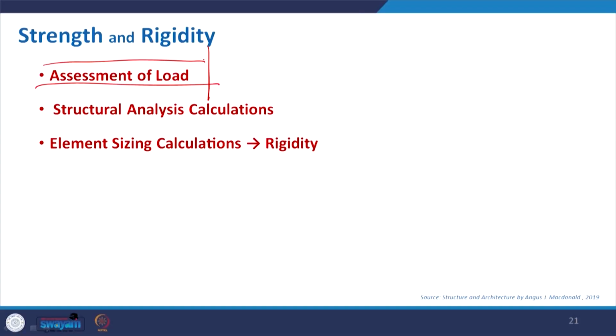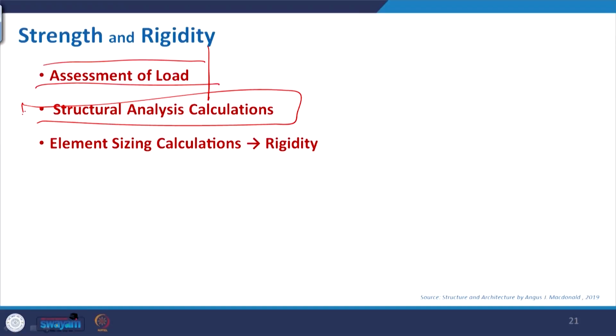We should not miss a single one, otherwise what will happen? The moment a particular load acts all of a sudden which was not taken into consideration, your building may not remain stable. Though we take some factor of safety or go for a higher side design, we definitely should not miss out the relevant load.